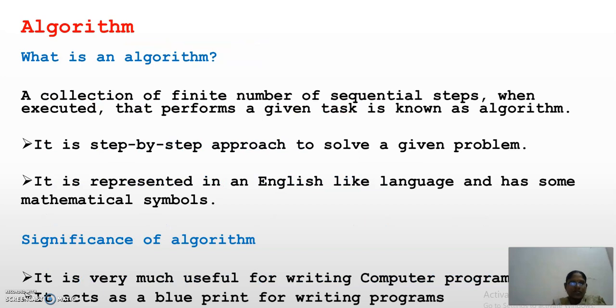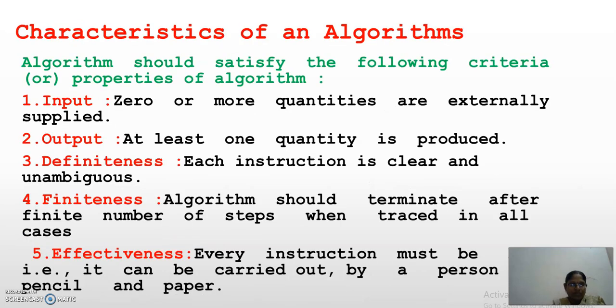Algorithm. What is an algorithm? As we have discussed, a collection of a finite number of sequential steps that, when executed, performs a given task. So, what is the significance of this algorithm? It is very much useful for writing computer programs. It is just like a blueprint for writing any program.